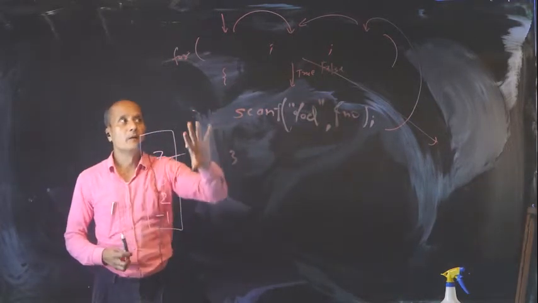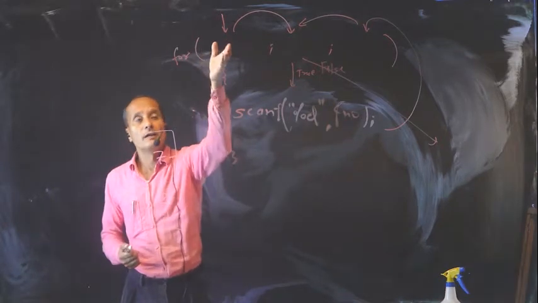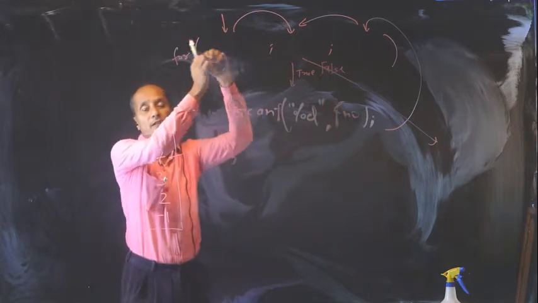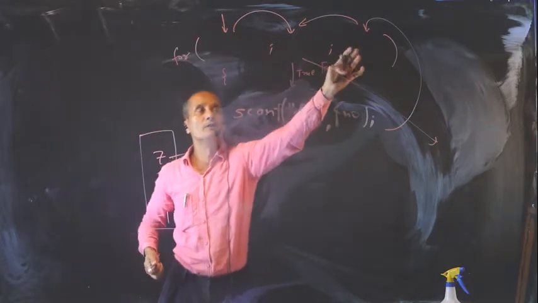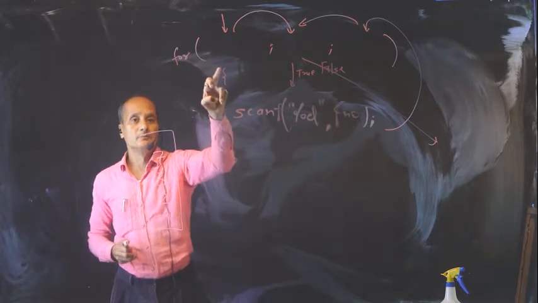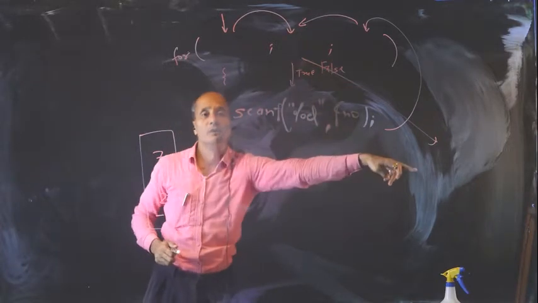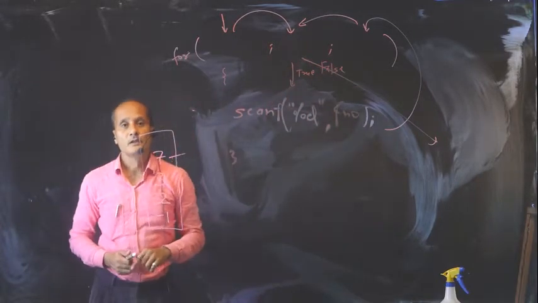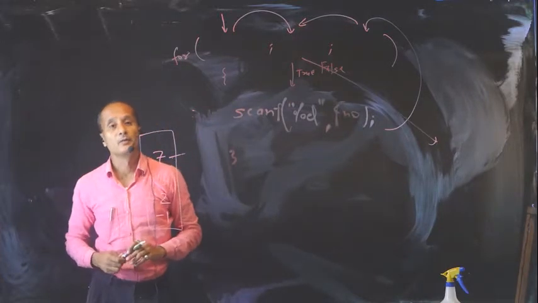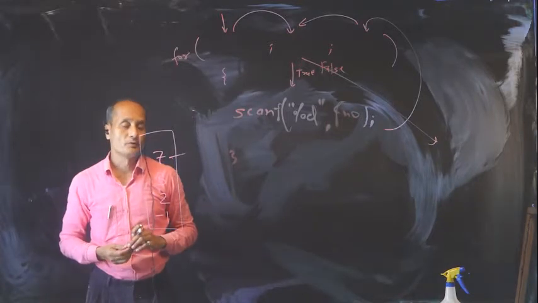People might be confused when I'm writing down something else now, so I'm warning you. You need not always write i equal to 0, i less than n, and i plus plus. Any other logic, any other statement you can write over here is perfectly valid. The only provision of a for loop is to shift from this to this to this, and to get out finally. This sequential course of action is the only syntactical provision in a for loop. How you intelligently use it is what you have to look out for.